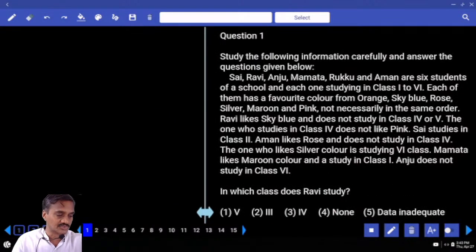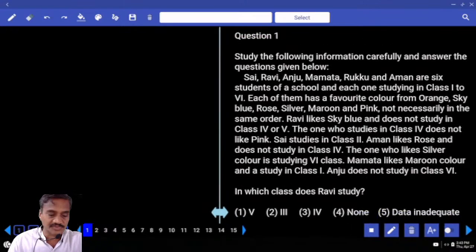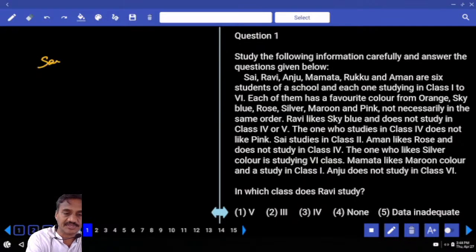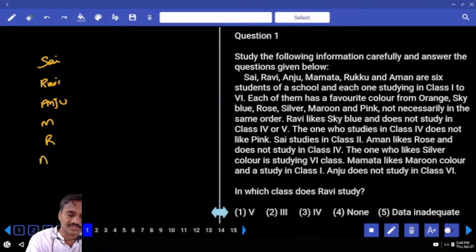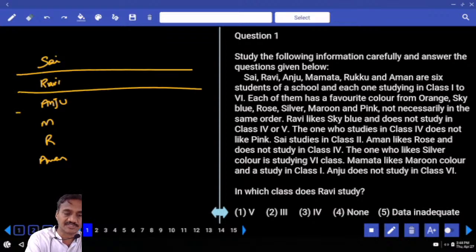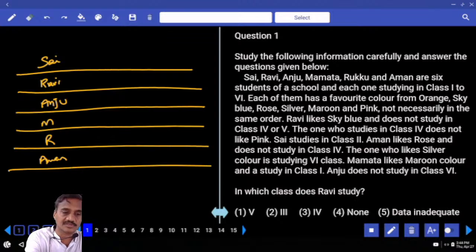Now in this one, question numbers 1 to 4. The first 4 are based on distribution. Now in this distribution, first let us fix the persons here. The persons are Sai, Ravi, Anju, Mamata, Rukku and Aman. Now these are the 6 persons we have. These 6 persons are studying in 6 different classes, 1, 2, 3, 4, 5, 6. And each one of them likes different colors.